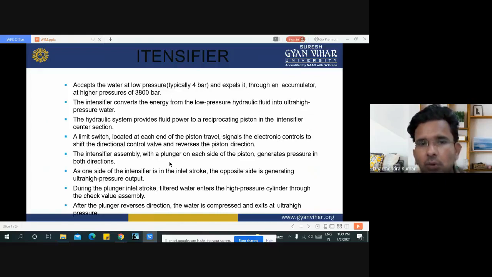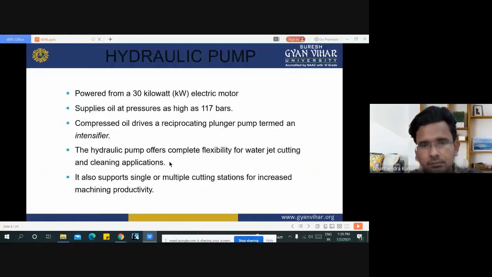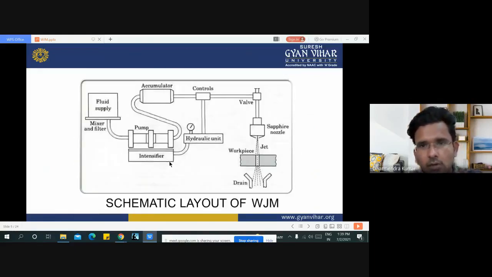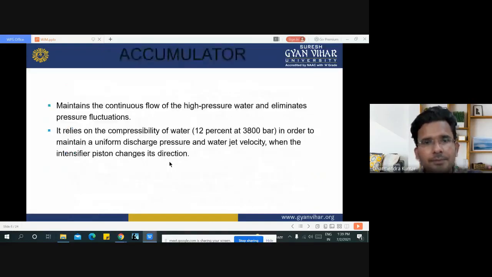A limit switch located at each end of the piston travel signals the electronic control to shift the directional control valve and reverse the piston direction. During the plunger intake stroke, filtered water enters the high pressure cylinder through the check valve assembly. After the plunger reverses direction, the water is compressed and exits at ultra high pressure to the control and finally goes into the valve.